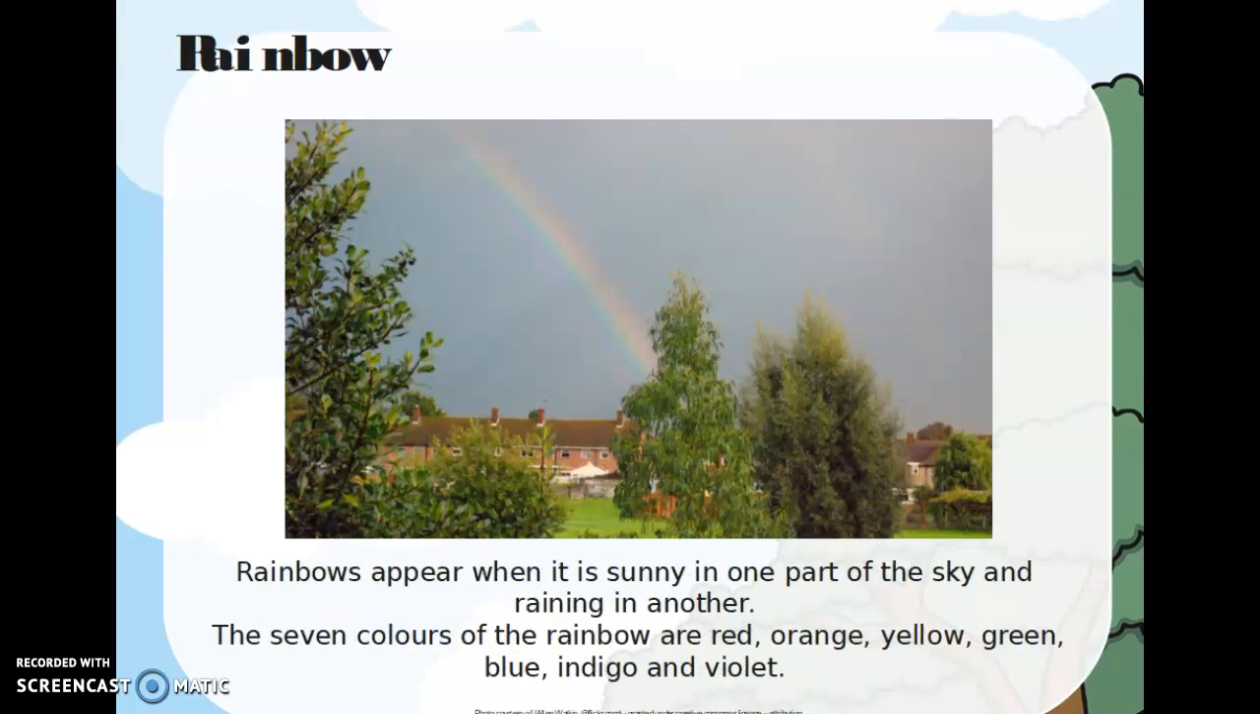Rainbows appear when it is sunny in one part of the sky and raining in another. The 7 colours of the rainbow are red, orange, yellow, green, blue, indigo, violet.